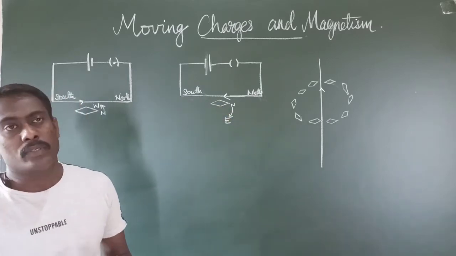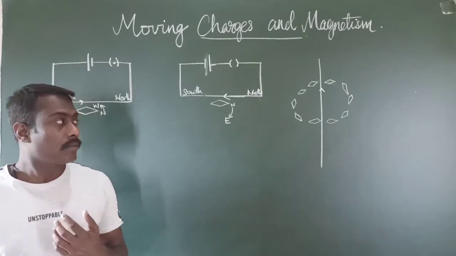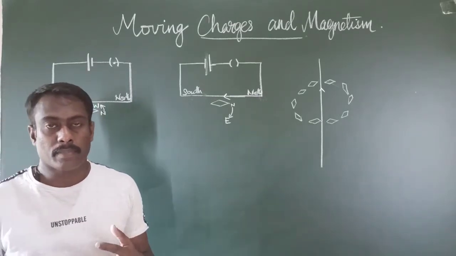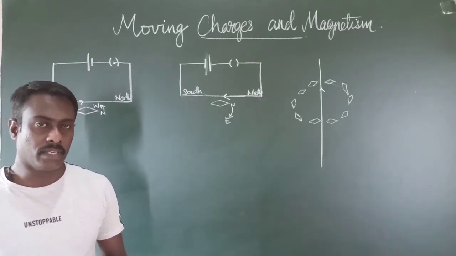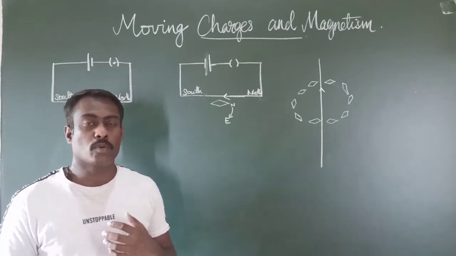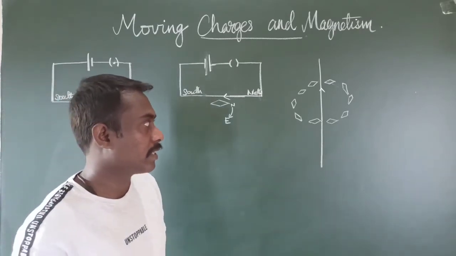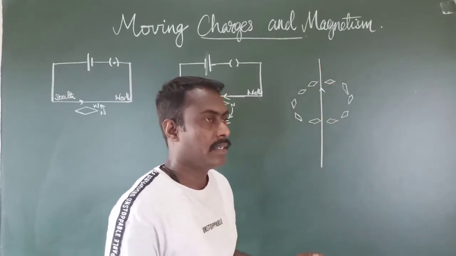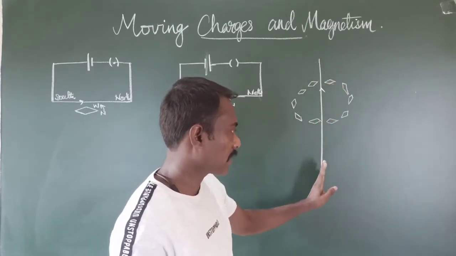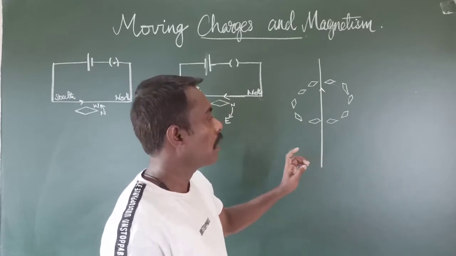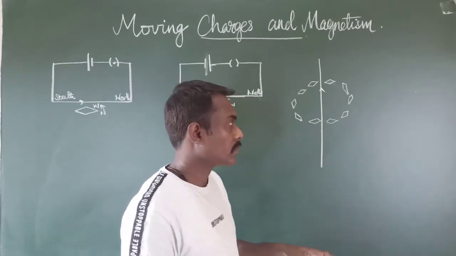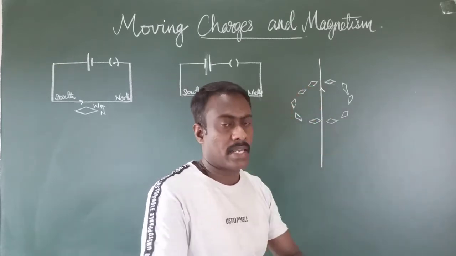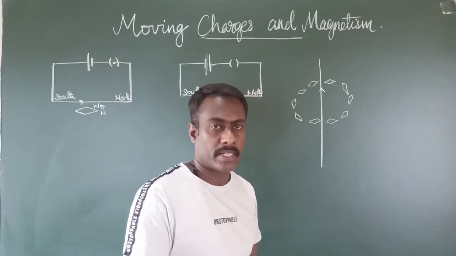In order to find out the direction of the magnetic field, he demonstrated another experiment. He placed a conductor in a vertical direction in the plane, and he placed some magnetic needles randomly distributed around the conductor.